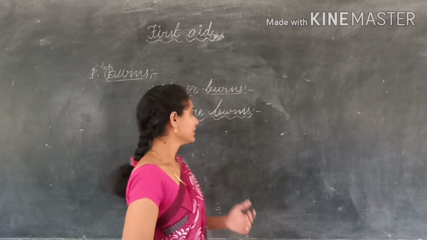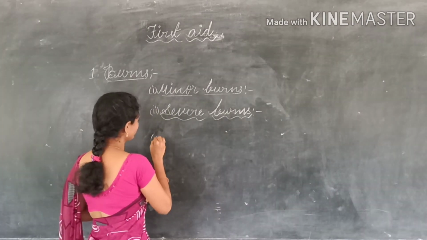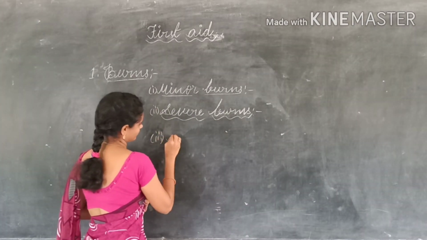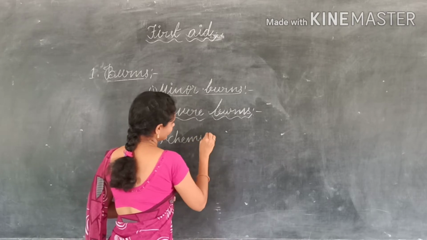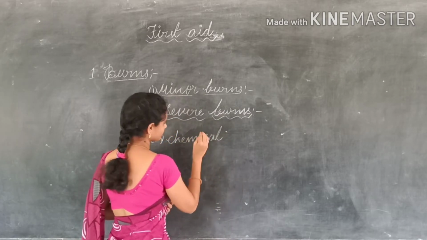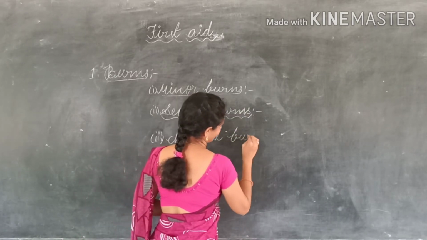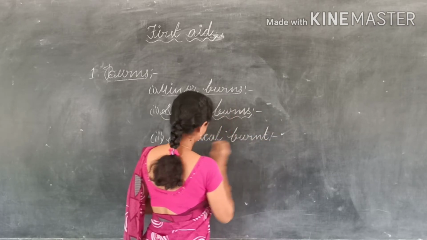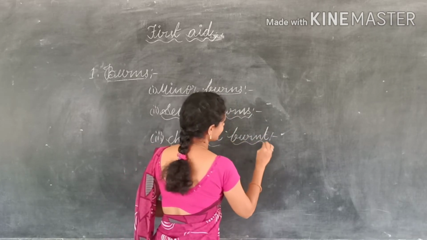And the next one is the burn caused by chemicals. In the case of a chemical burn, what are the steps involved?